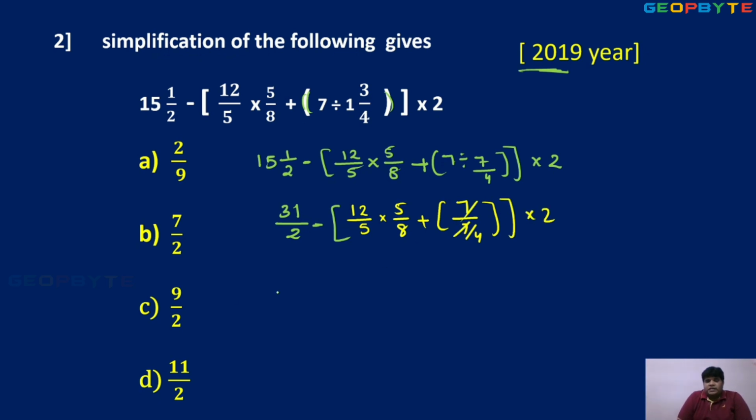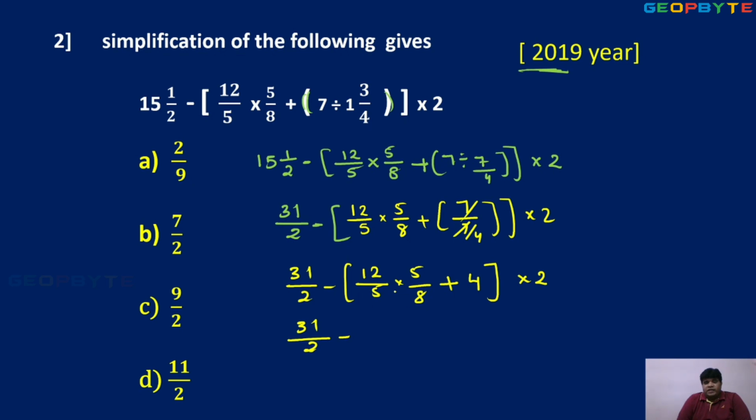Here 7 cancel. So 31 by 2 minus 12 by 5 into 5 by 8 plus, okay, after simplification value is 4 into 2. So in a bracket again, 31 by 2 minus, in the bracket multiplication first priority. In that bracket 5 cancel. Okay, 12 by 8. 12 by 8 means 4 3s, 4 2s. So 3 by 2 plus 4 into 2.